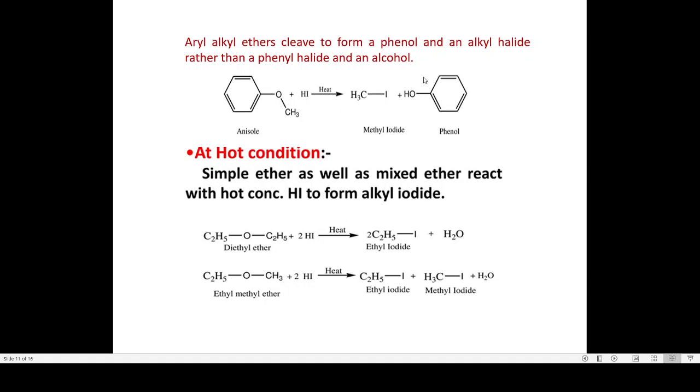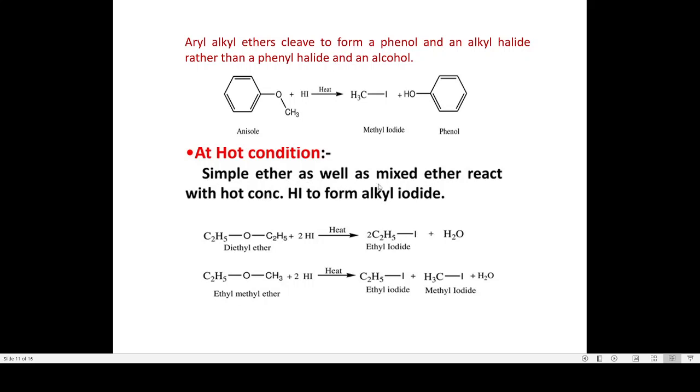So, when an alkyl aryl ether undergoes reaction with HI, a phenol and an alkyl halide are obtained, and here we don't get the phenyl halide and an alcohol. So these are the reactions under the cold condition. Now let us look at what happens under the hot condition.